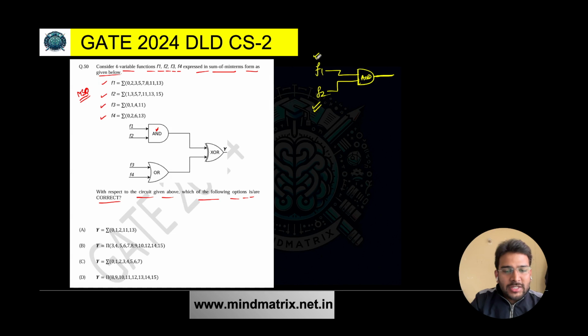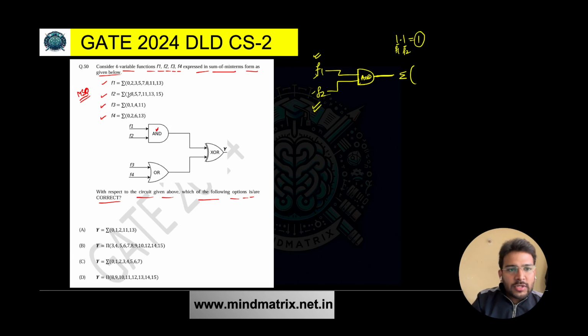And we are performing the AND operation. We know in case of AND operation, 1 and 1 will give me 1 only, right? So let's say this is the minterm for F1 and this is the minterm for F2. You are performing AND operation and you are getting output as 1. So when you are performing AND operation between F1 and F2, in the output you are going to get only those terms which are present in both.